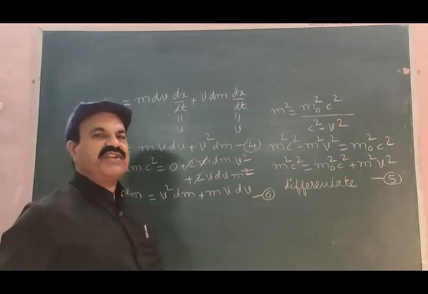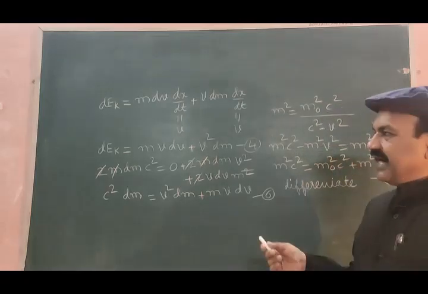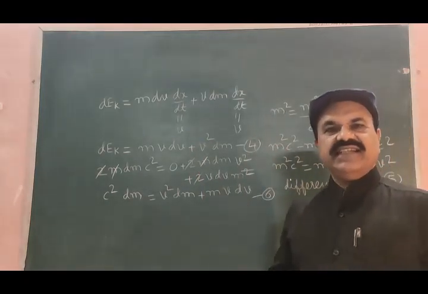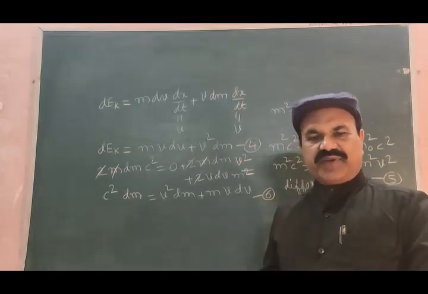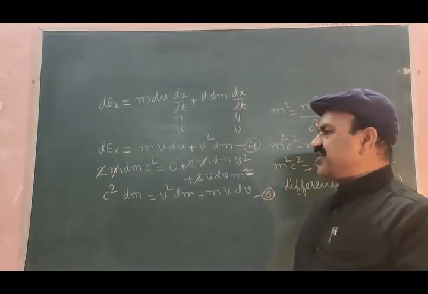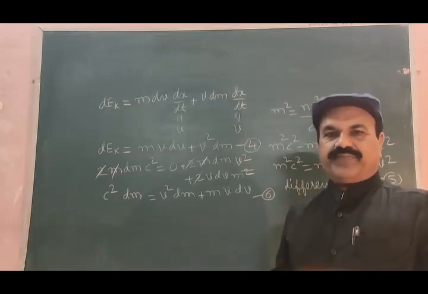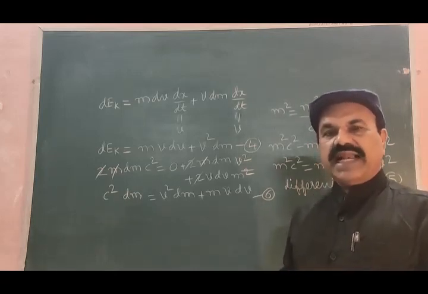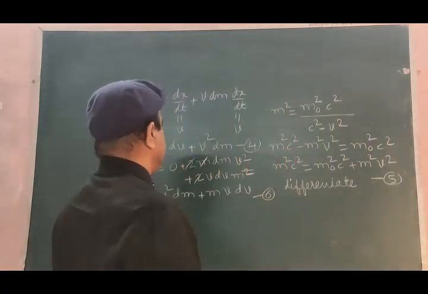As the RHS of equations 4 and 6 are the same, their LHS should be the same. Therefore, equate the LHS of equations 4 and 6 to get